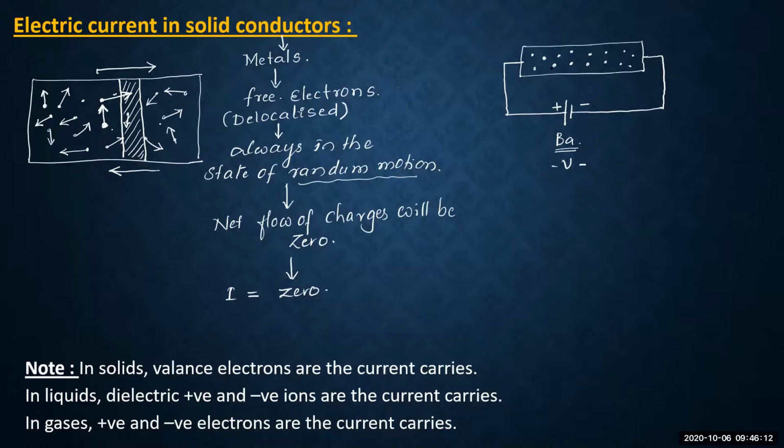For example, here the electrons which are there are attracted by the positive terminal of the battery, and all the electrons start to move towards the positive terminal of the conductor. Electrons start to move. Remember, I'm saying electrons. So therefore, there will be a net flow of charges through any cross-sectional area of the conductor. That is from right to left.